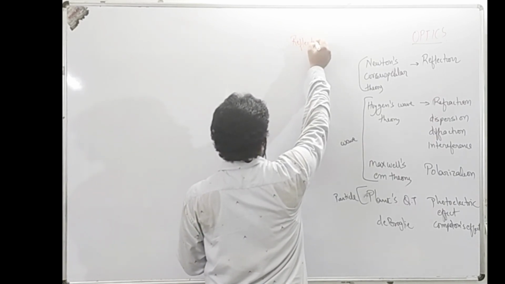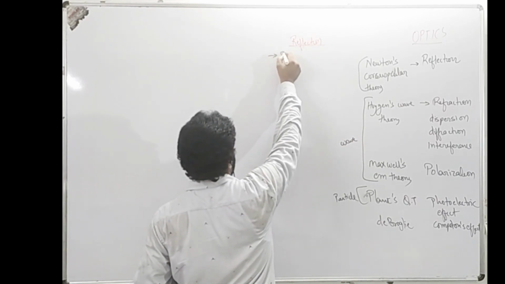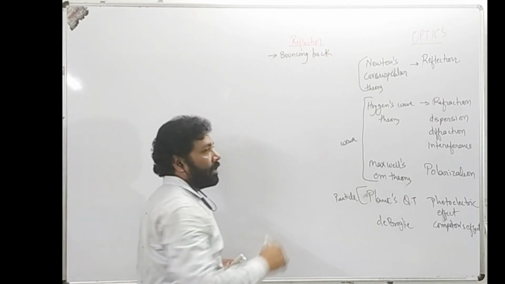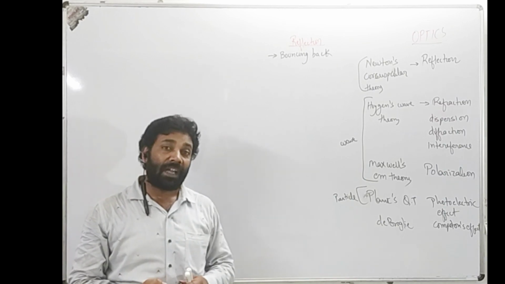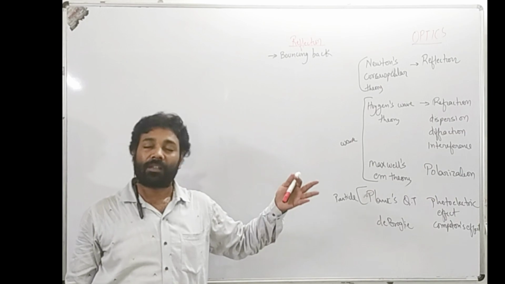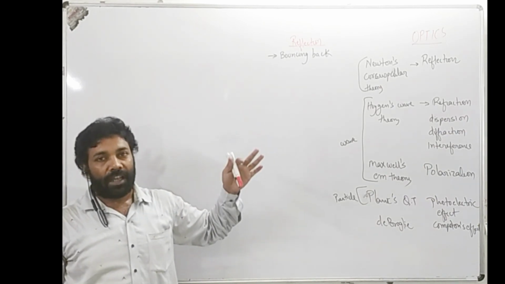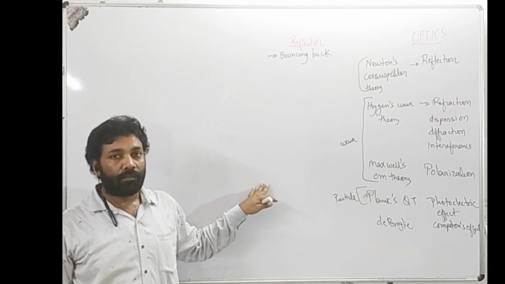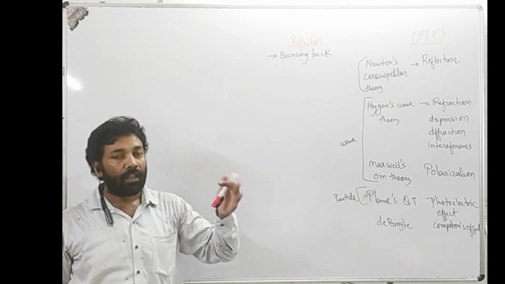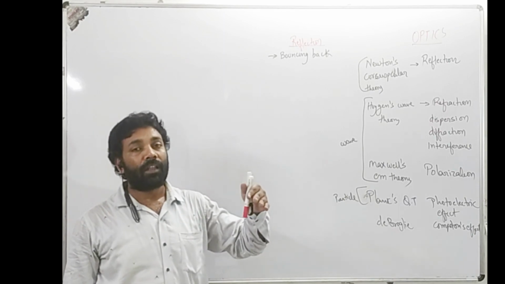Reflection, a simple definition: it is the bouncing back of a light ray after striking a surface. If it is polished, maximum reflection takes place. If the surface is rough, irregular reflection takes place, and some part is absorbed. When light falls on a surface, it may be absorbed, it may be transmitted, or it may be reflected back. Most of the time all three things happen, but one of them is dominant.